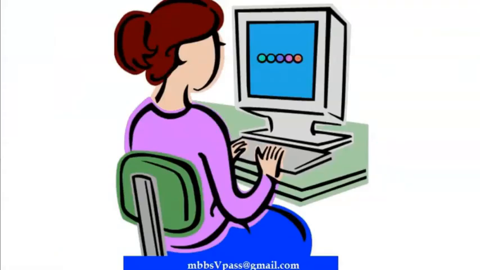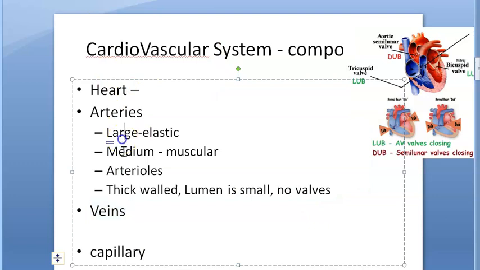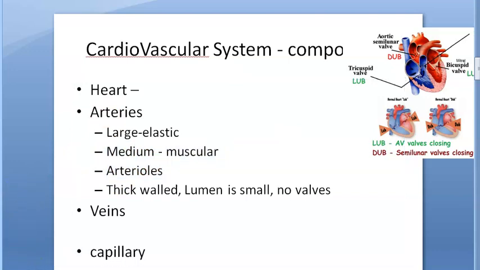Because of all these muscular arterioles, that's why there will be peripheral resistance. That's why there will be a diastolic blood pressure. So when the heart pumps, there will be a systolic blood pressure, right? And there will be a diastolic blood pressure because of these muscular arteries and arterioles.